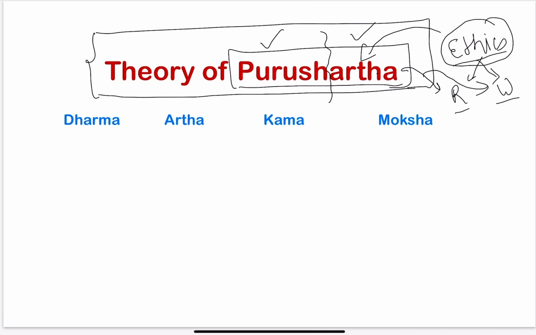Purushartha has four components: dharma, artha, kama and moksha. All these words are related with each other. They are not separated, and we will see how they are related. Let us first understand the meaning of each word one by one.